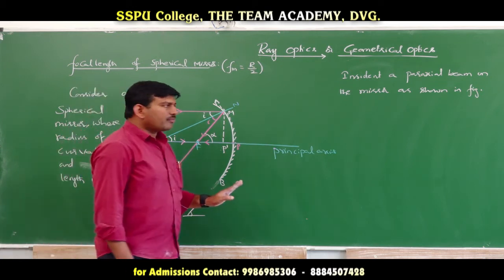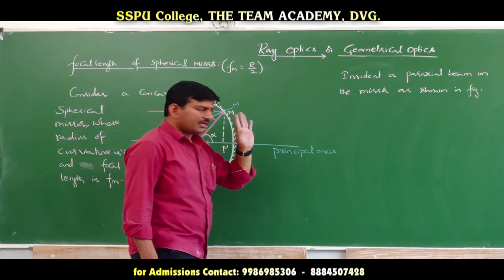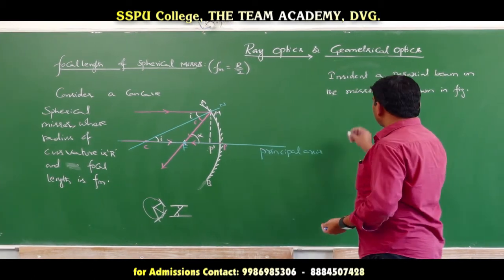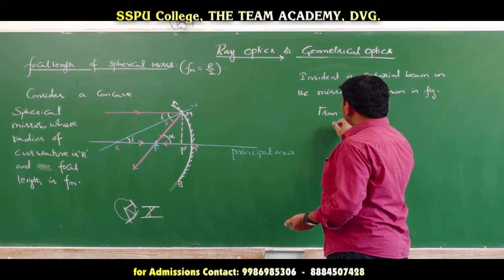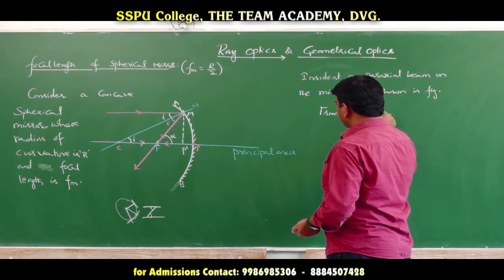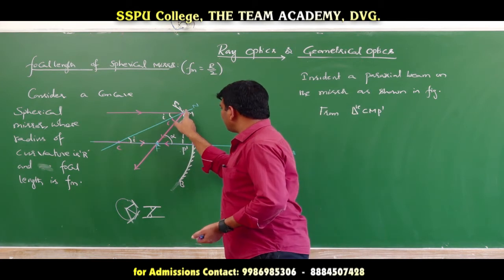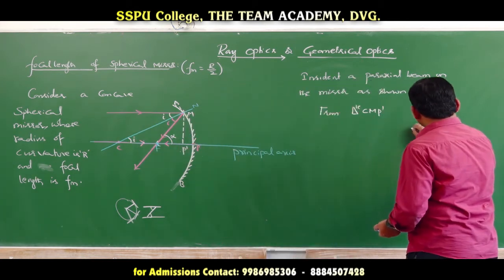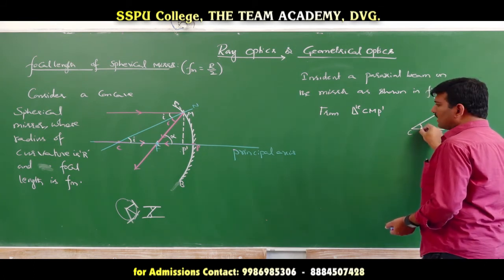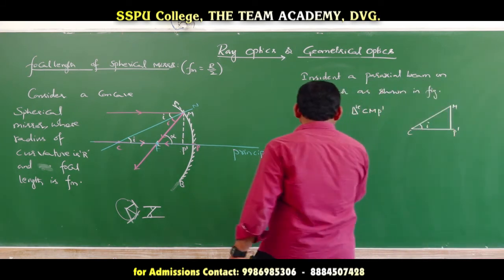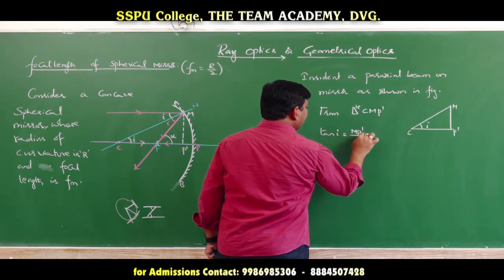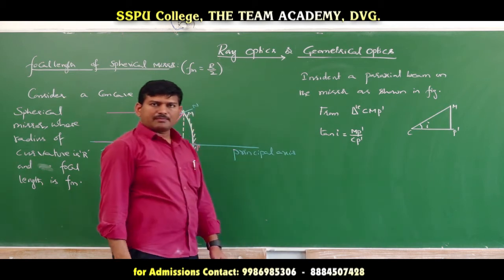Now, I have to use the geometry in order to find out this formula, FM is equal to R by 2. So, for that, from right angle triangle CMP dash, I will draw it here. This is C, this is M, this is P dash. This angle is I. So, what is tan I from this? Tan I is equal to the opposite side MP dash divided by CP dash. Yes or no? MP dash by CP dash.